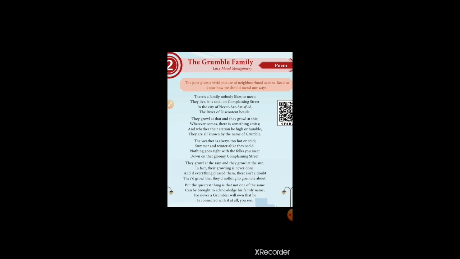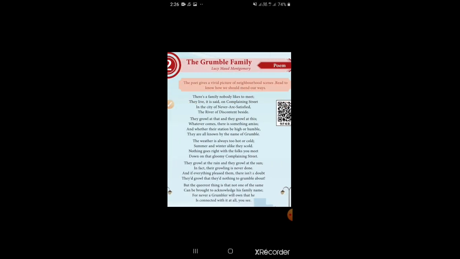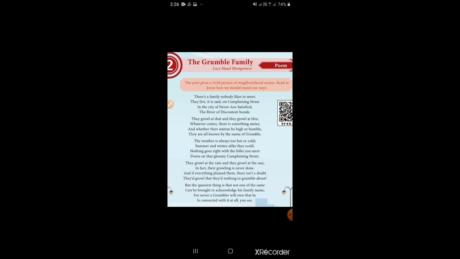They lived in Complaining Street also. Look at the picture. This is Complaining Street. The street name also is called Complaining Street. In the city of Never-Half-Satisfied. The city name also, what? Never-Half-Satisfied. So from the names themselves we have to identify that everything is dissatisfied.